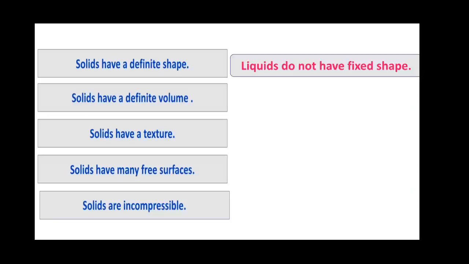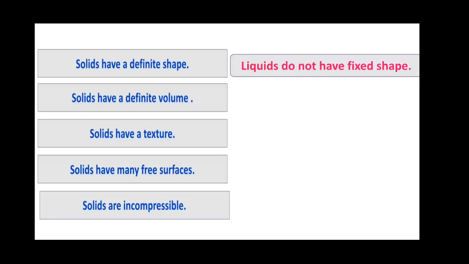If we are pouring water into a cylindrical vessel, it will take the shape of a cylinder. If you pour any liquid into a vessel of cuboidal shape, then it will take the shape of a cuboid, right? So we can say that the shape of a liquid will always be changing. Thus we say it does not have a fixed shape.